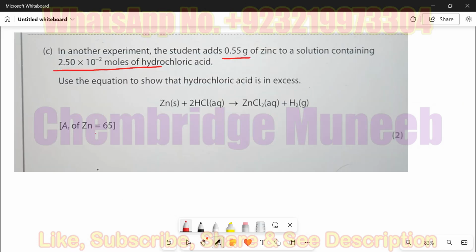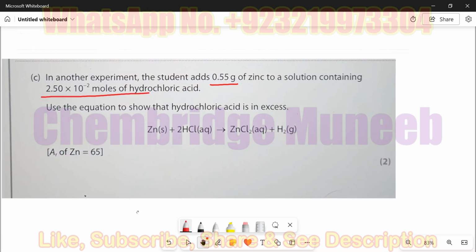How do we know which one is the limiting and which is the excess reagent? For this purpose, you must convert this mass into the moles. Did you convert it into the moles?